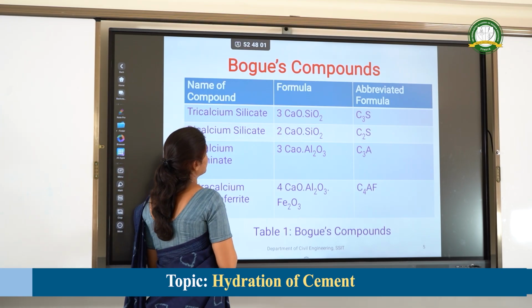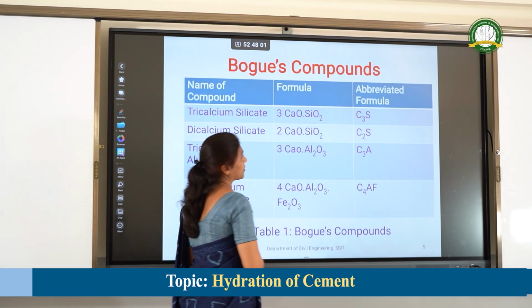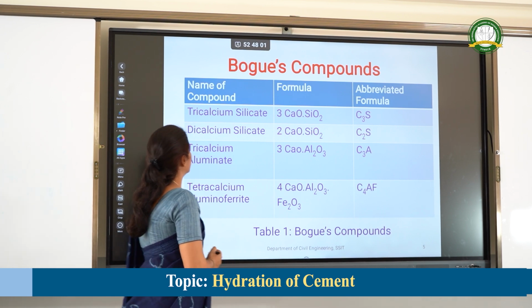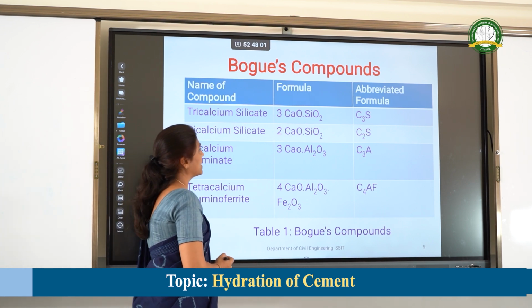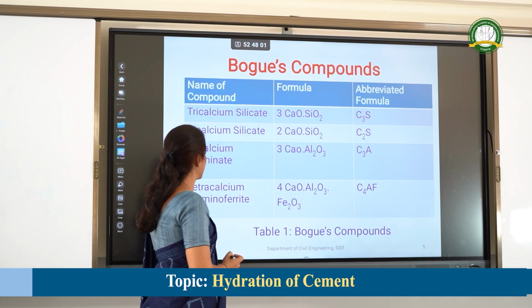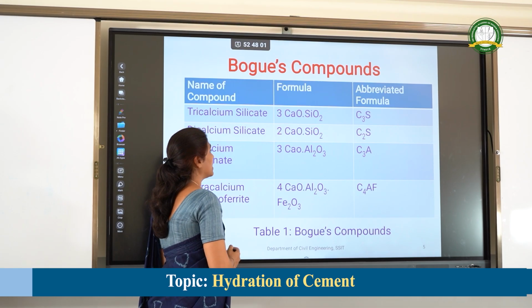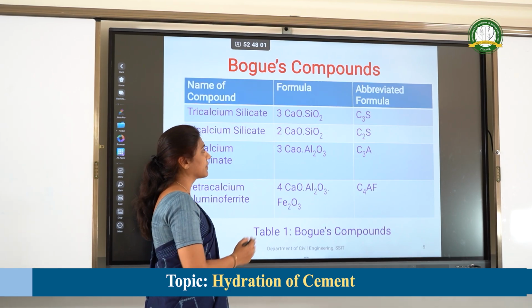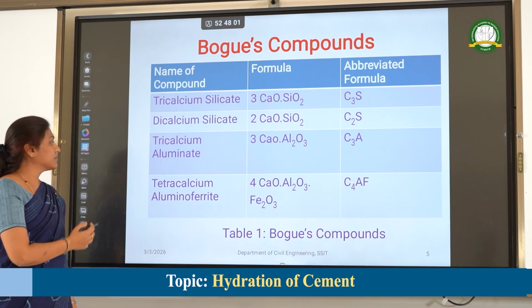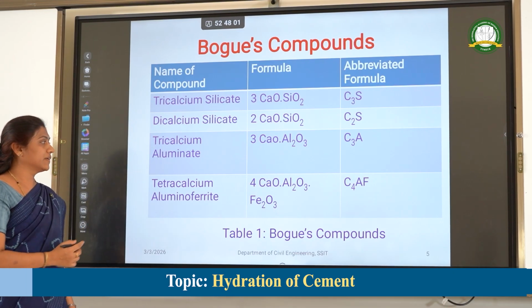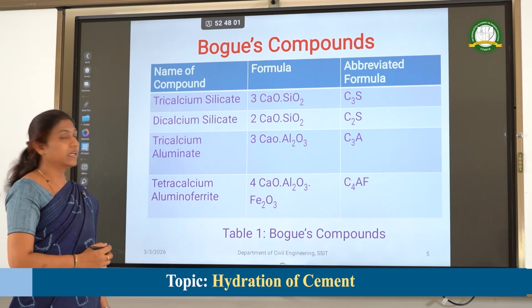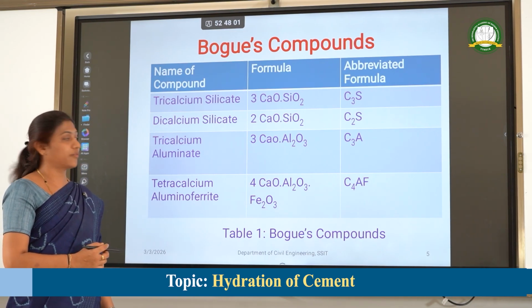The formula for tricalcium silicate is 3CaO.SiO2 and it is abbreviated as C3S. Dicalcium silicate formula is 2CaO.SiO2 and it is abbreviated as C2S. Then tricalcium aluminate is 3CaO.Al2O3 and it is abbreviated as C3A. The last one is tetracalcium aluminoferrite. The formula is 4CaO.Al2O3.Fe2O3 and it is designated as C4AF.